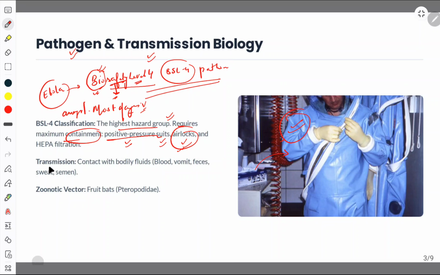Talking about the transmission, how it gets transmitted, how it spreads. Okay, so it is through direct contact.